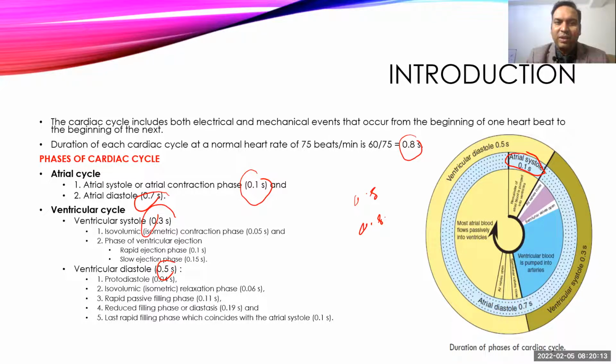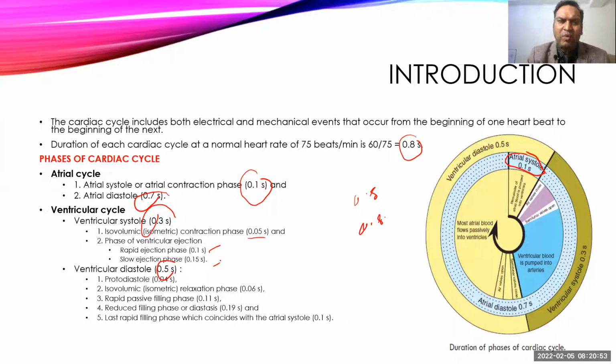In ventricular systole also, we divide into different phases. First is the isovolumic contraction, where the heart keeps on contracting, but the volume of the heart doesn't change, and it lasts for just less than 0.05 second. Then suddenly there is opening of the semilunar valves, and now blood starts ejecting from the heart, and that's why it is also called the ejection phase. It is divided into two phases: the rapid ejection phase, 0.1 second, and the slow ejection phase, which lasts for 0.15 second.